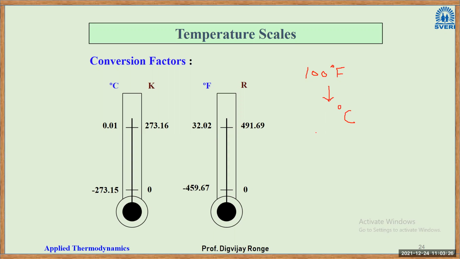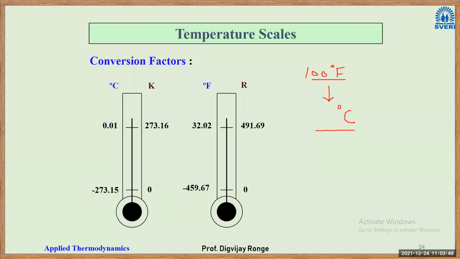There is a formula I have given. Can you put it into that formula and calculate what 100 degree Fahrenheit is equivalent to in degree Celsius? Yes, Yuvraj has calculated, others also calculate, right?